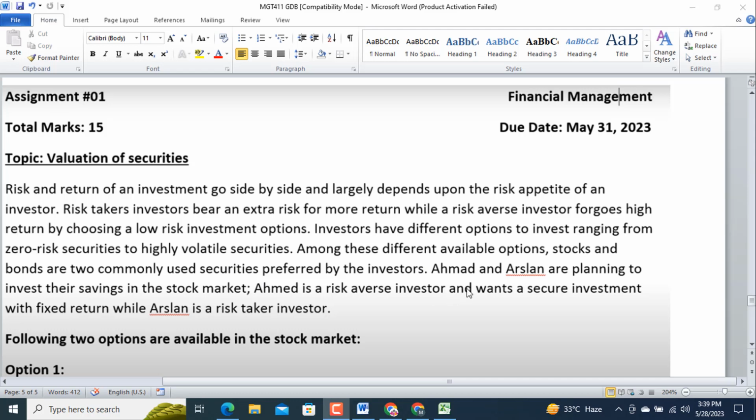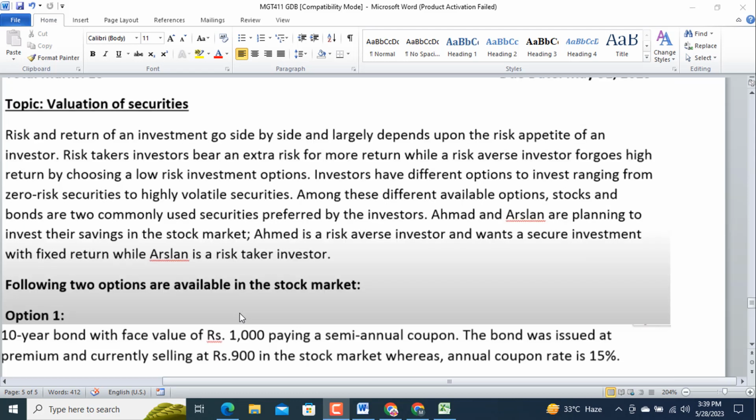Ahmed and Arslan are planning to invest their savings in stock market. Ahmed is a risk averse investor and wants a secure investment with fixed return, and Arslan is a risk taker investor. So they are highlighting the two persons, Ahmed and Arslan, and then both are categorized as per the nature of the risk.